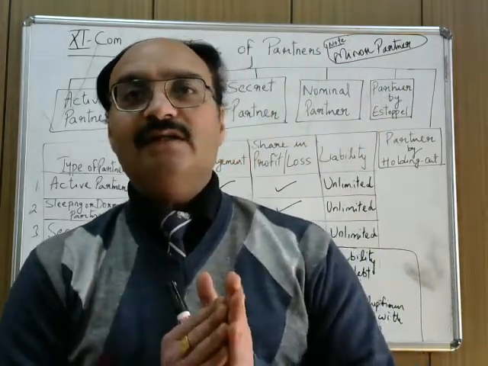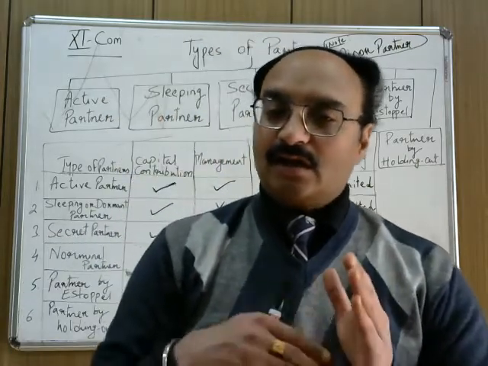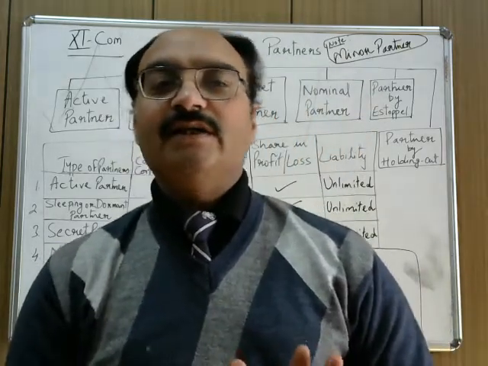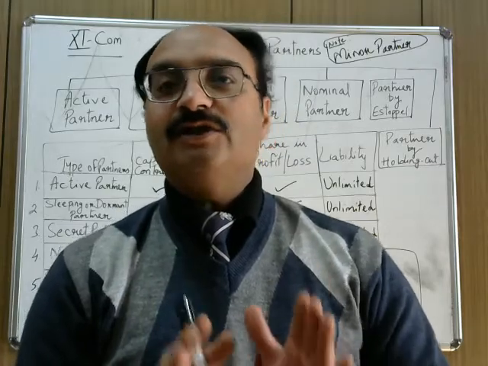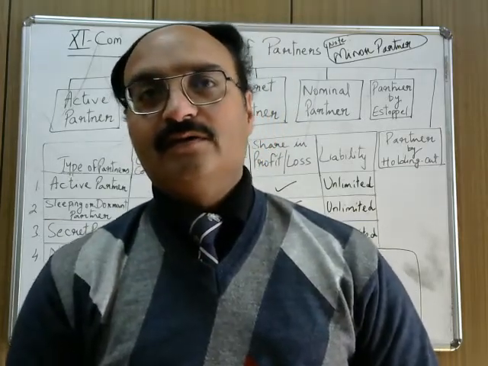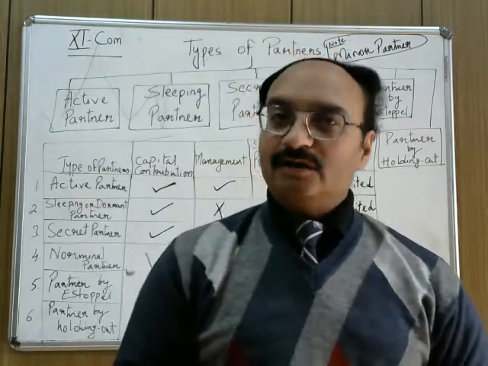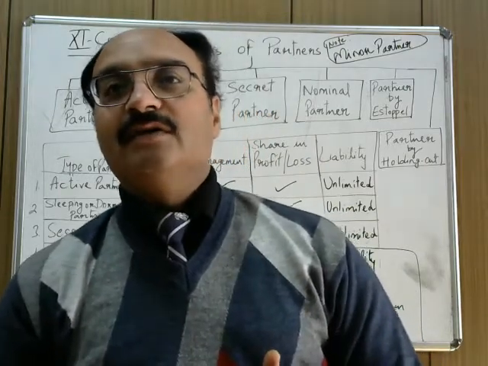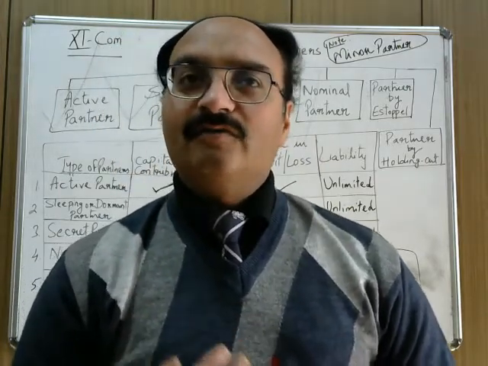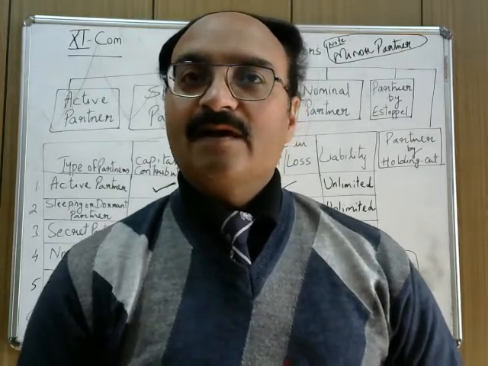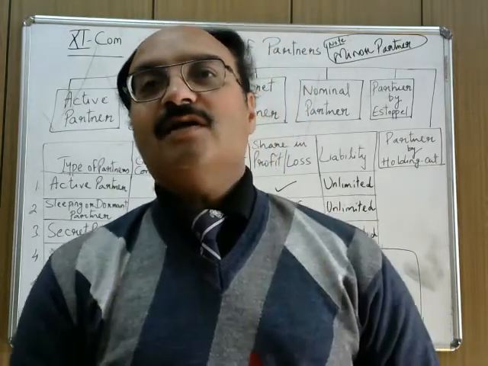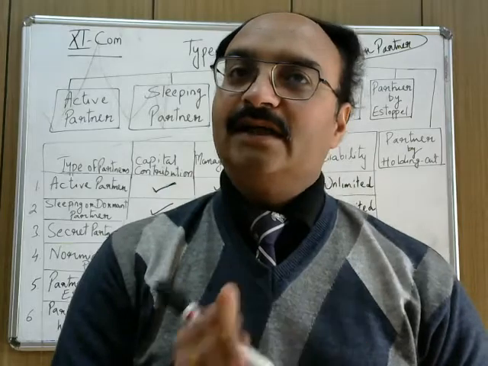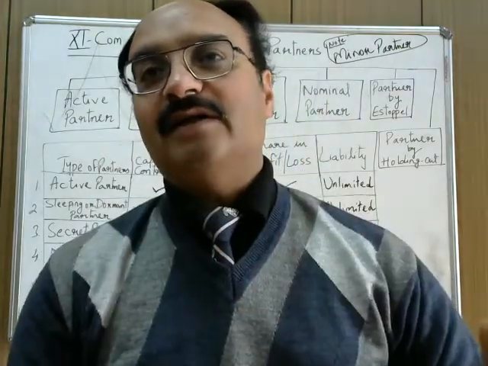The minor partner is liable to the outsiders after the age of 18 only. He does not get any share in the loss. He gets only a share in profit. But after attaining the age of majority, that is 18 years, the minor has to give a public notice stating whether he will remain as a partner in the firm or not. If he does not give any notice within a prescribed period, then he will be deemed to become an active partner in the firm automatically.